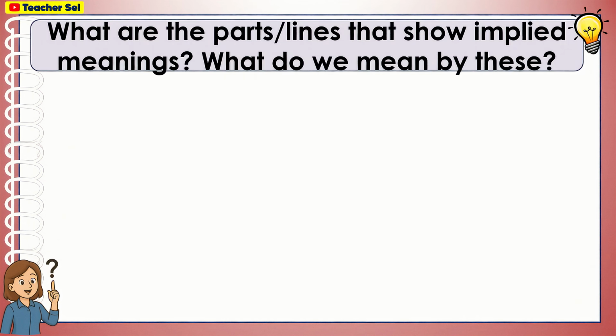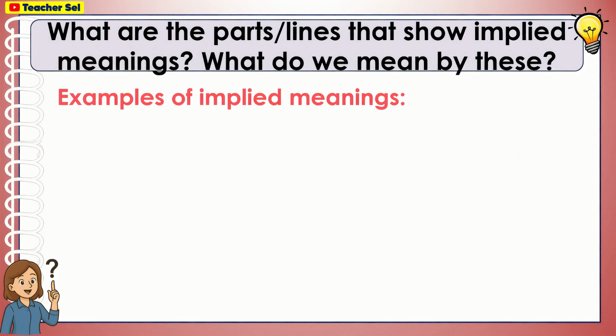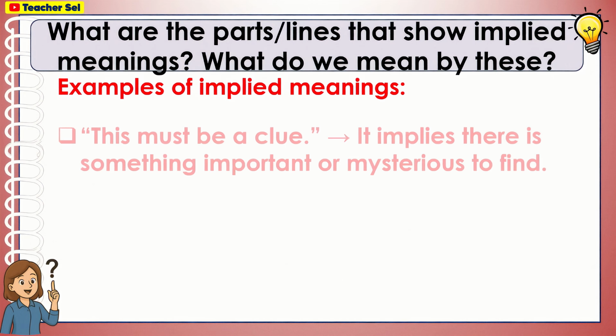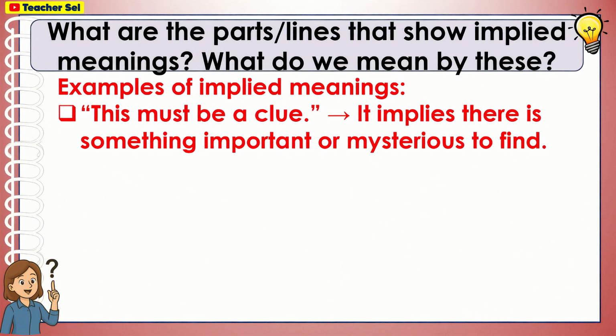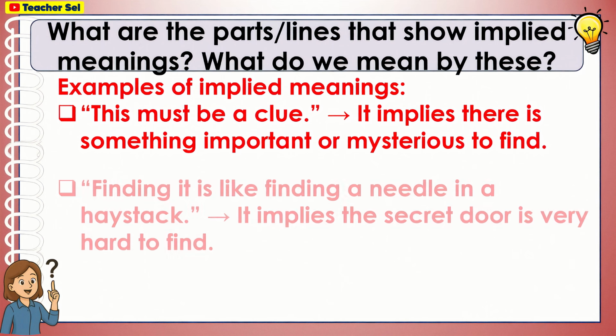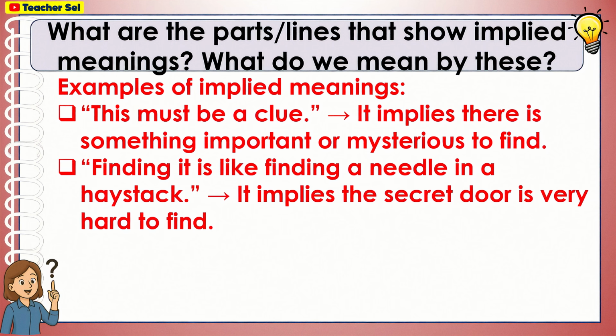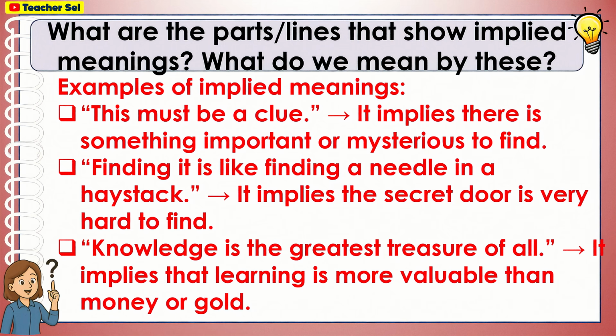What are the parts or lines that show implied meanings? What do we mean by this? Examples of implied meanings. "This must be a clue." It implies there is something important or mysterious to find. "Finding it is like finding a needle in a haystack." It implies the secret door is very hard to find. "Knowledge is the greatest treasure of all." It implies that learning is more valuable than money or gold.